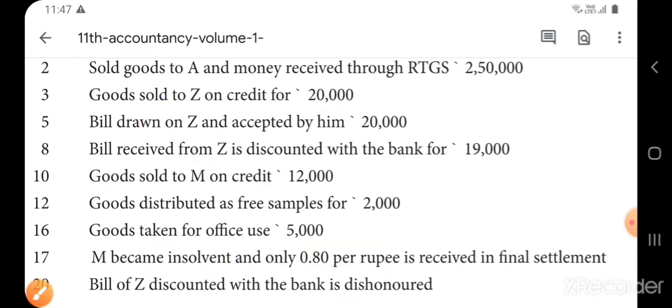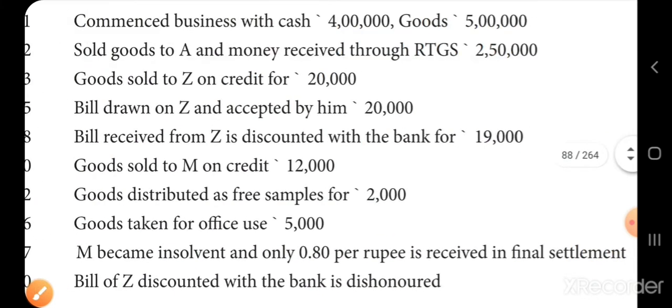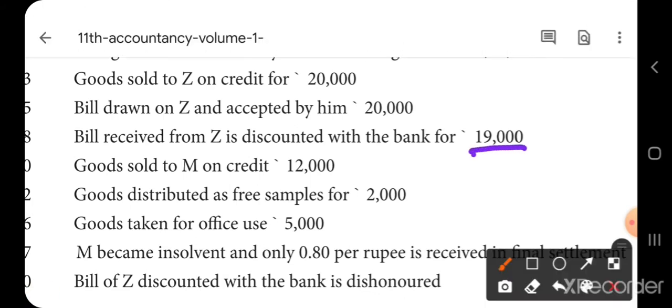Now for that, the entry will be: how much is Shyam receiving from the bank? He is receiving 19,000. So you will write bank account debtor, 19,000, he is getting.